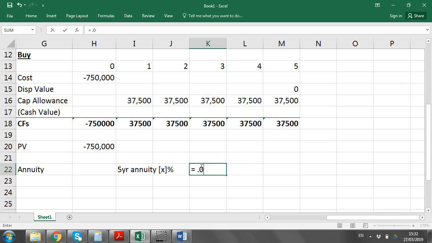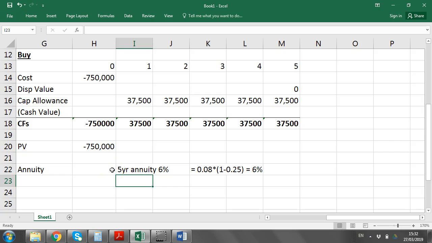So it's going to be 0.08 times 1 minus t, which is 8 times 3/4, which is 6%. So your discount rate there is going to be 6%, which is your after-tax cost of debt. And that is how a buy versus lease is done.